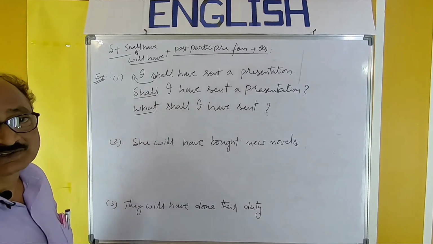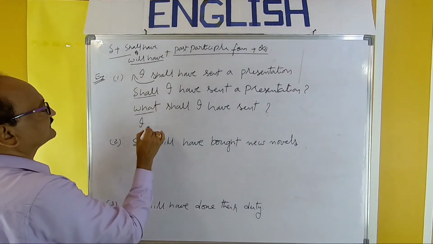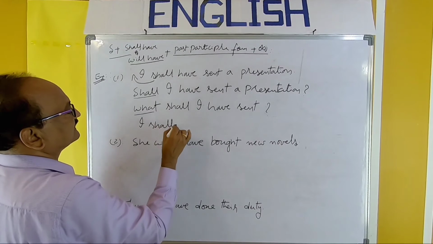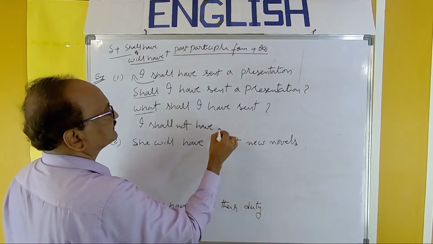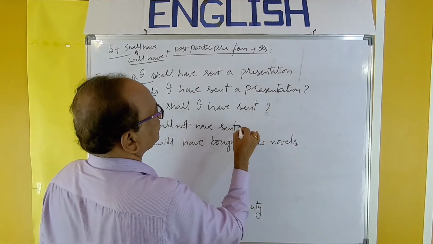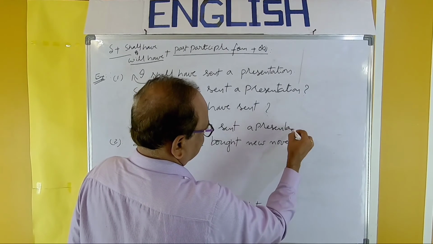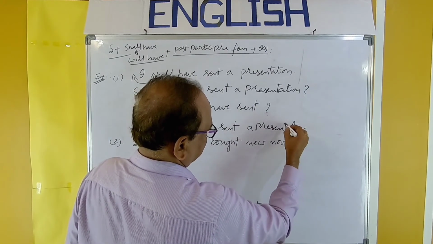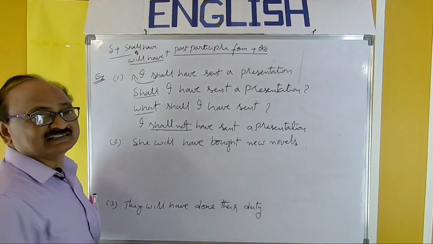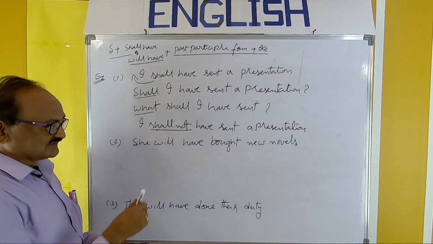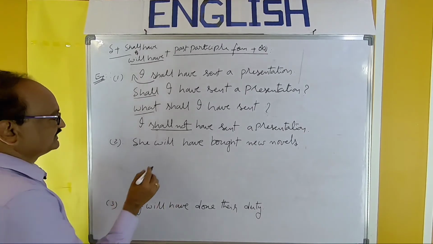Next, the negative form. It is so easy. I shall not have sent a presentation. This is the negative format. The same is the case with this sentence also.